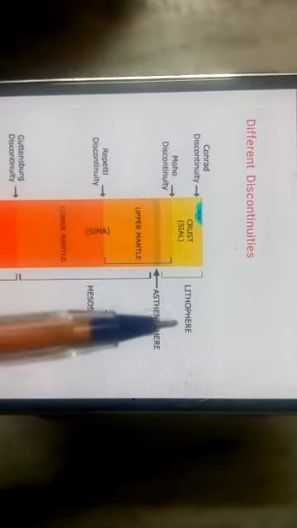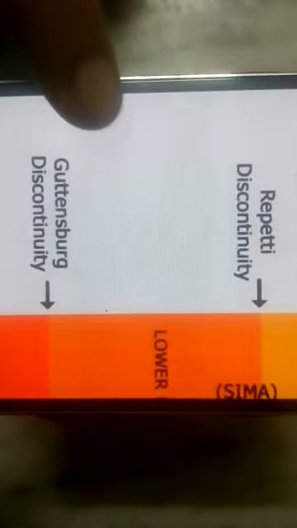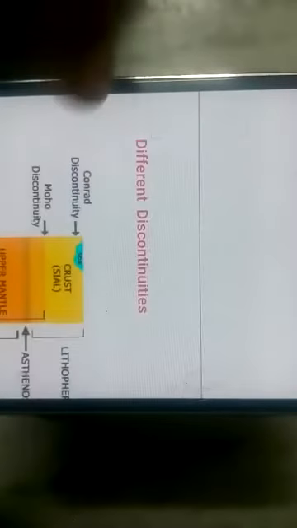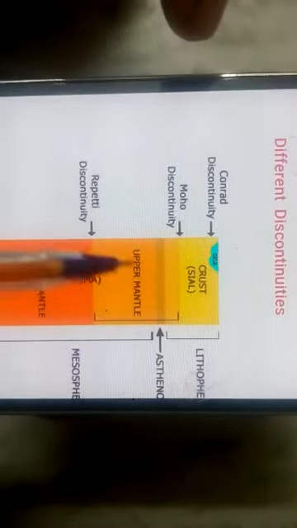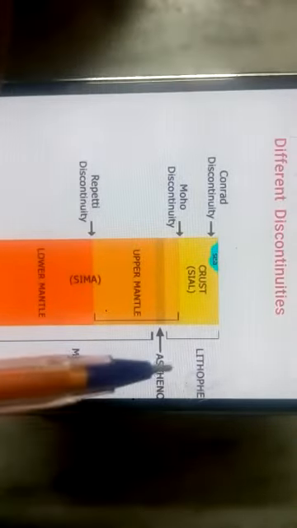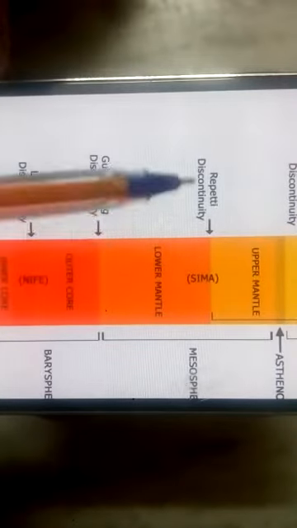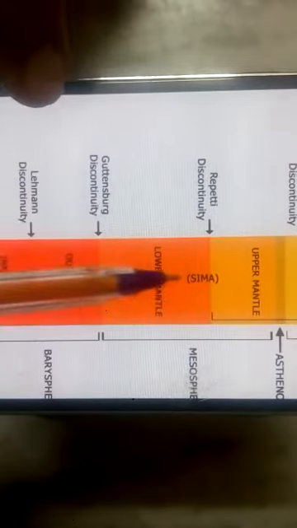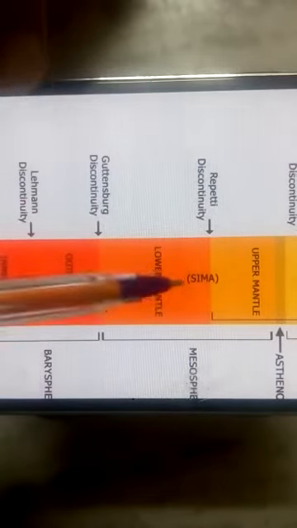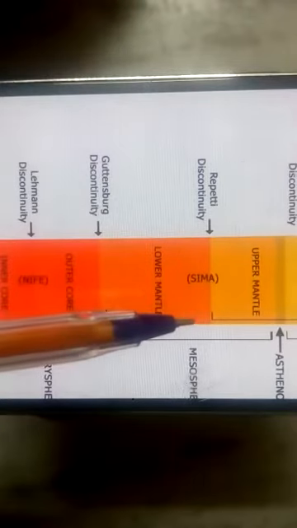Now we divide the mantle into two parts again. Between upper crust and lower crust there is the Conrad, between crust and mantle the Mohorovicic, and between upper mantle and lower mantle there is the Repetti discontinuity. The mantle is known as Sima, because silica and magnesium are the dominant content of this area.